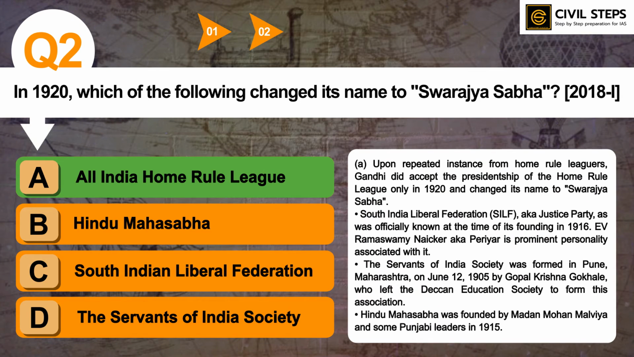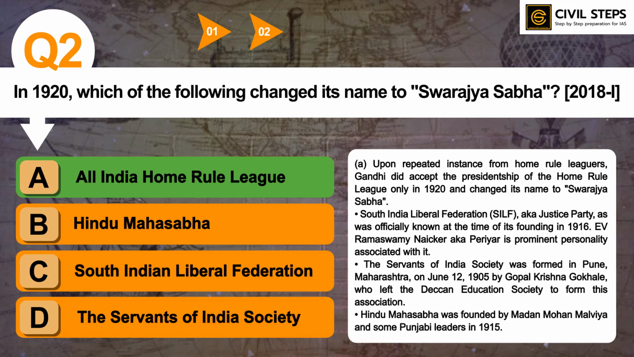Upon repeated insistence from Home Rule Leaguers, Gandhiji did accept the presidentship of the Home Rule League only in 1920 and changed its name to Swarajya Sabha. While we are discussing option A, let us discuss the other options also. The South Indian Liberal Federation, also known as the Justice Party, was officially founded in 1916. E.V. Ramaswamy Naicker, also known as Periyar, is a prominent personality associated with it.